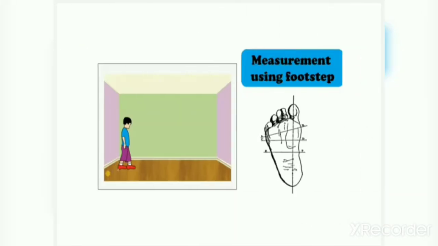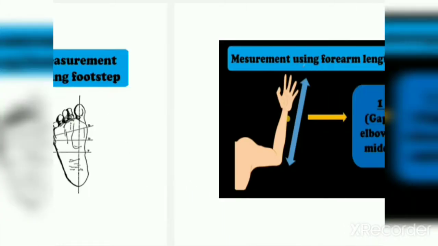Then again, in old times, if they wanted to measure the floor, handspan was not possible, so they measured with their feet. How many feet long is the floor? So sometimes they used handspan and sometimes they used their feet to measure different things.